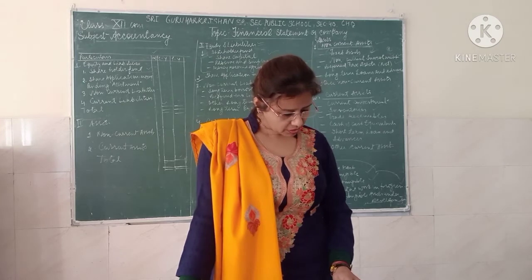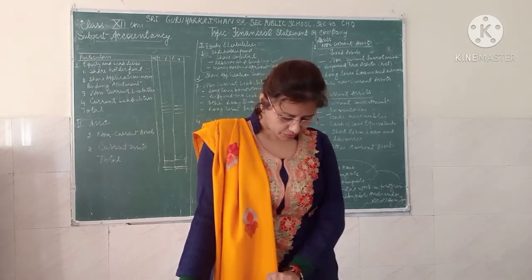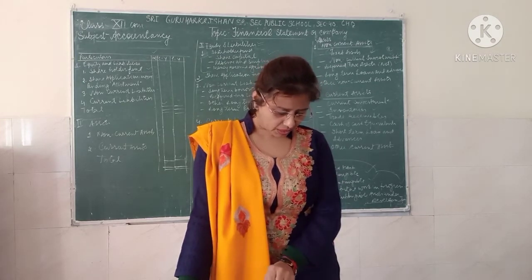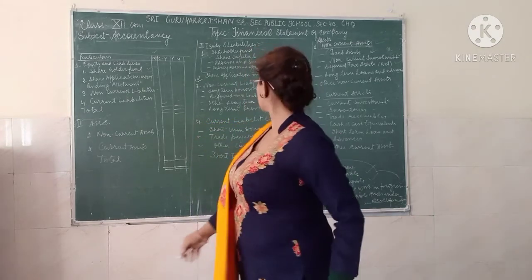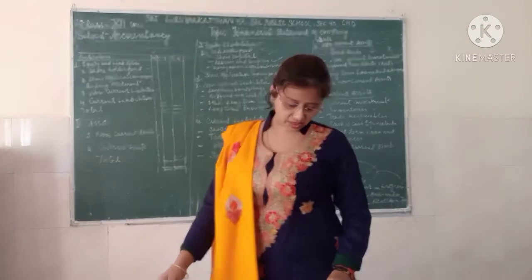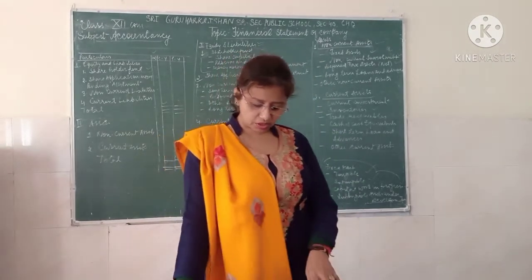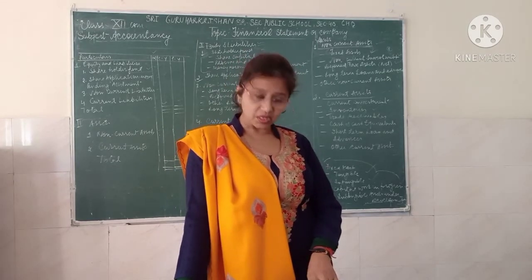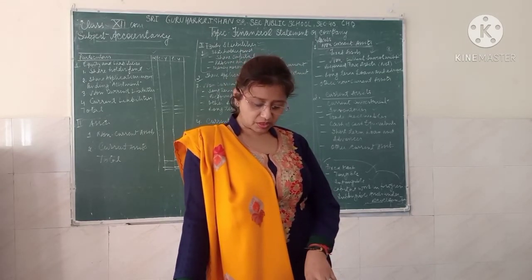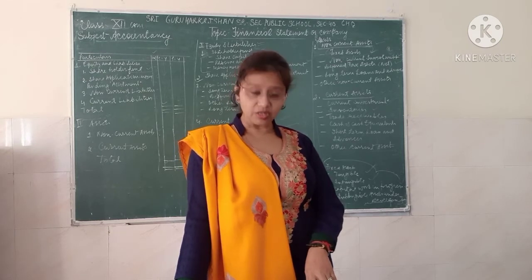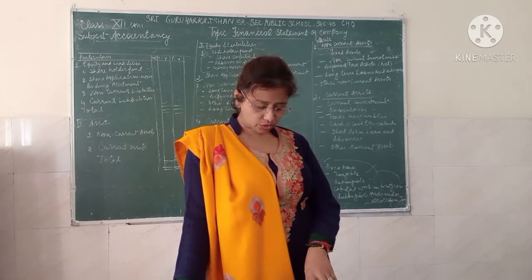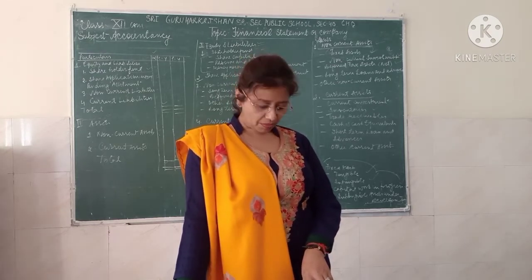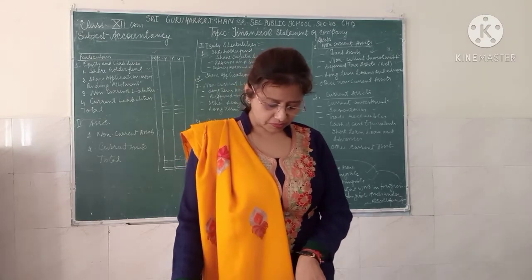Now next is the deferred tax liability. What do you mean by deferred tax liability? Every year the accounting income is compared with the taxable income, and if a difference between the two exists which is temporary in nature, the income tax on the difference amount is termed as deferred tax.